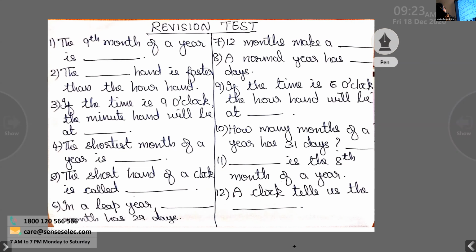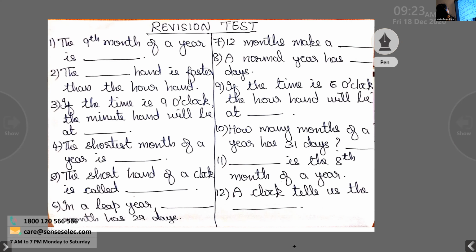You have to write the name of the hand. Third one, if the time is 9 o'clock, the minute hand will be at dash.